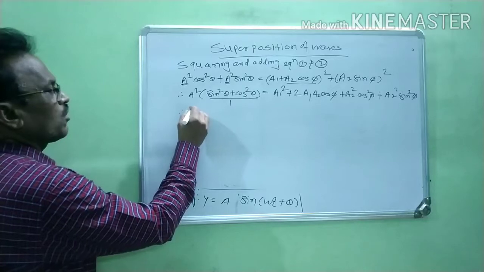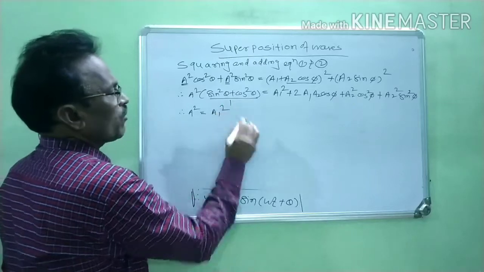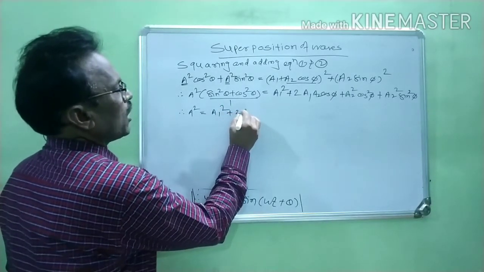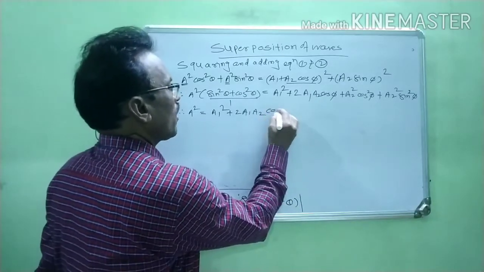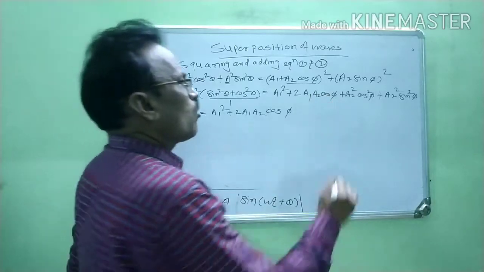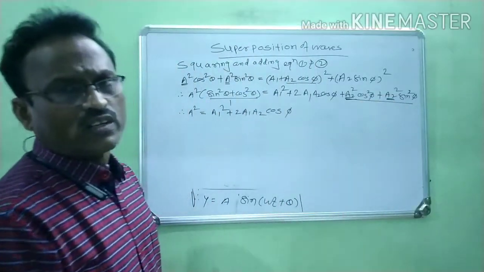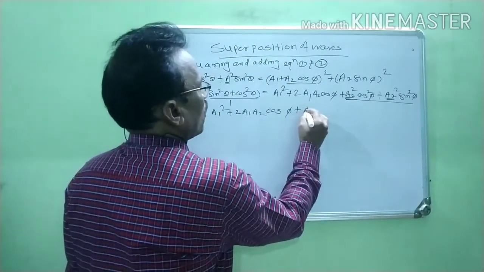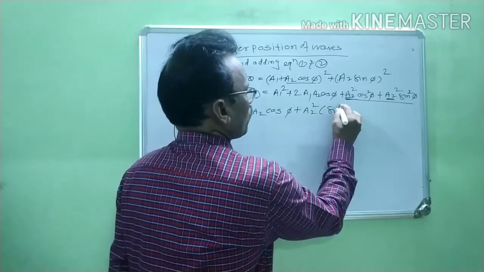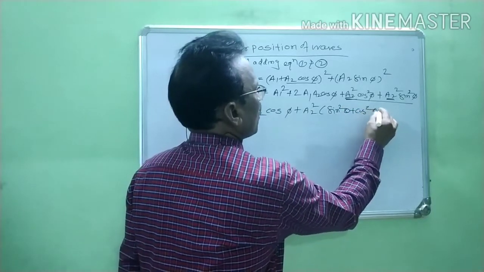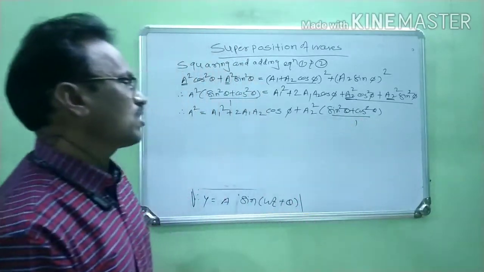Therefore the left-hand side becomes A squared, and on the right-hand side what remains is a1 squared plus 2 a1 a2 cos phi. From the two remaining terms, a2 squared is a common factor, and what is left is sin squared phi plus cos squared phi, which again is 1.